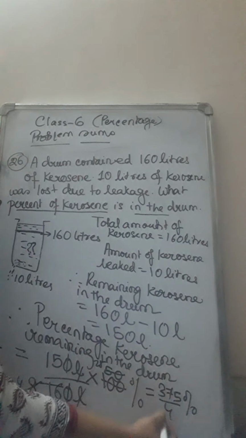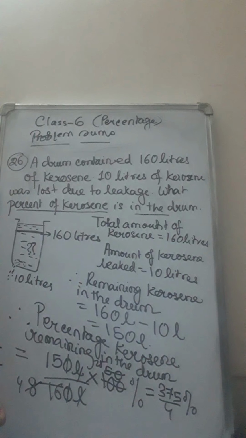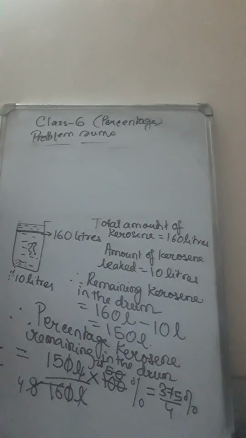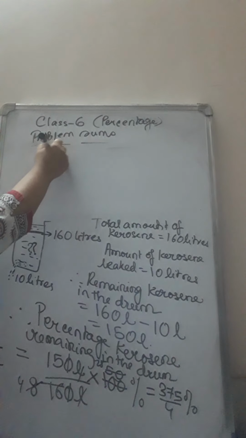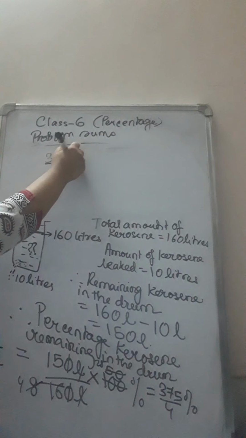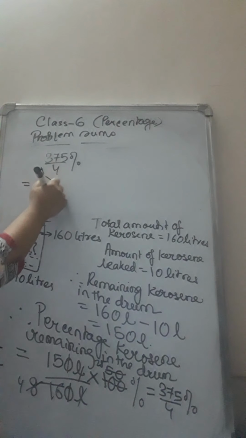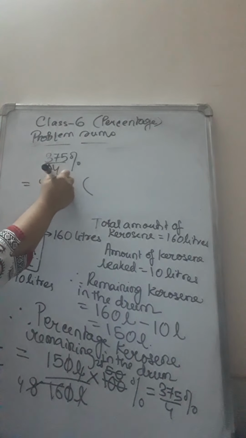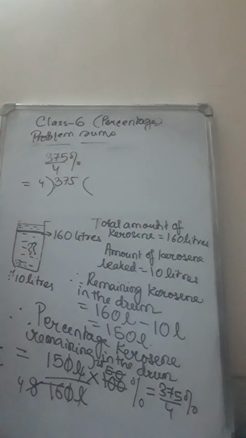Now this is an improper fraction. You can convert it into a mixed fraction. So I am rubbing out the question and doing it on top. So 375 by 4 percentage. Just convert the number into mixed or decimal, whichever is possible.